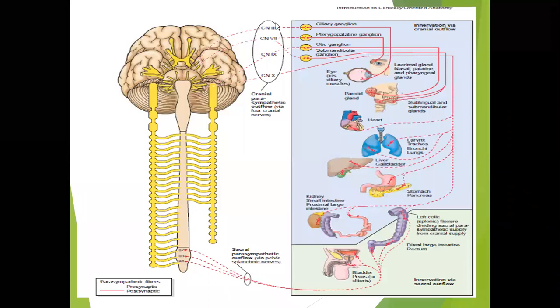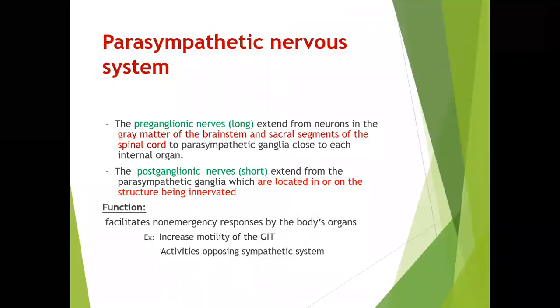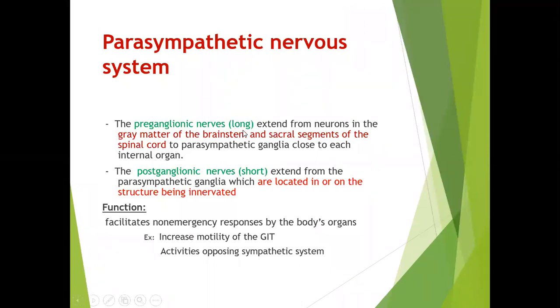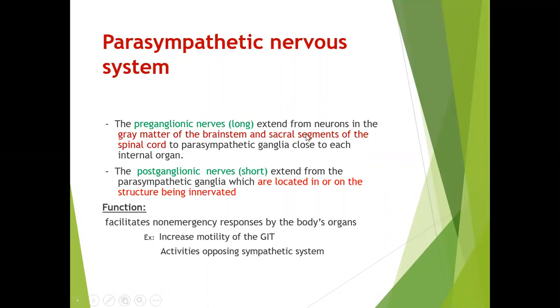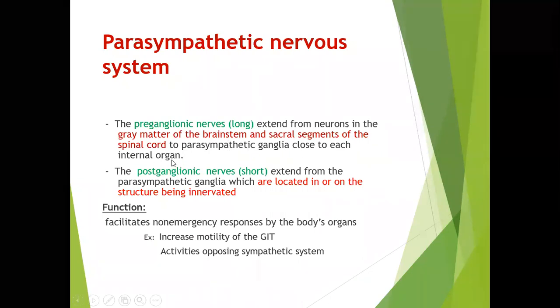Okay, so the preganglionic nerves are long and extend from the neurons and they go up to the organ. The preganglionic nerves extend from the neurons in the gray matter of the brainstem and the sacral segment of the spinal cord, up to the parasympathetic ganglion, which are close to the internal organs.